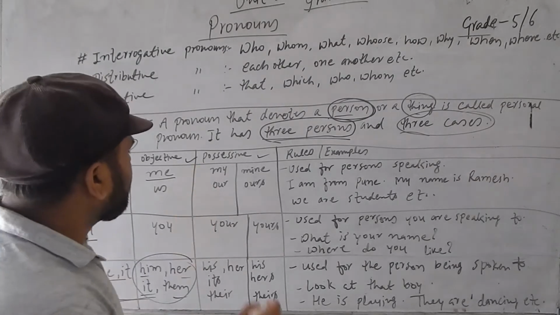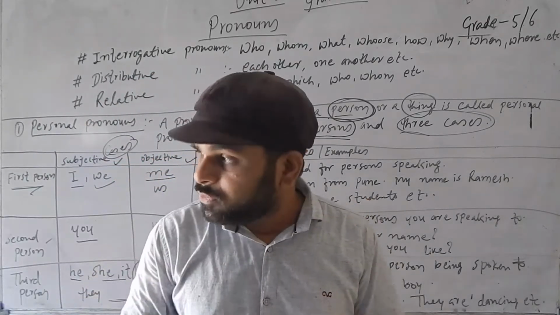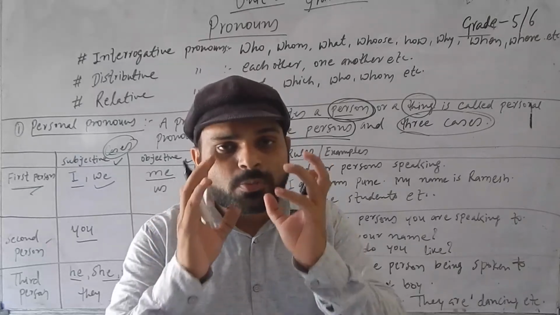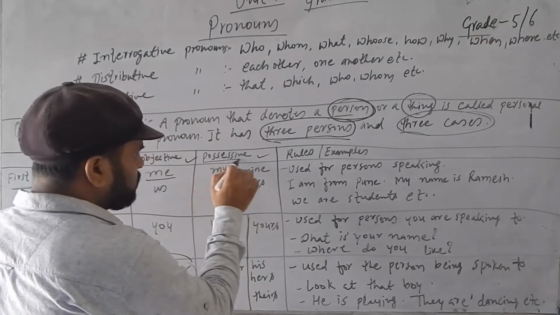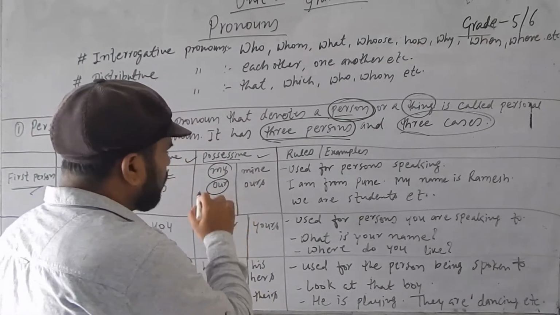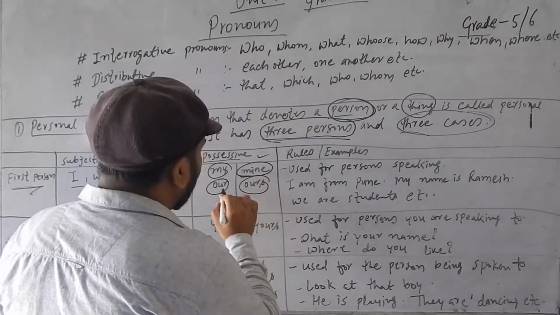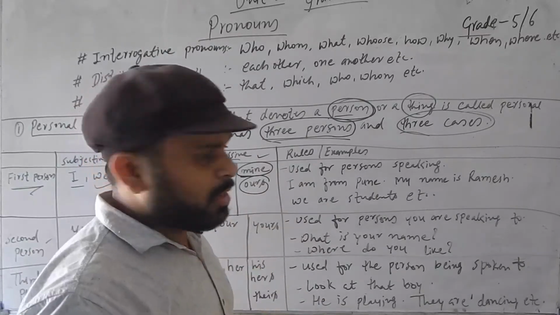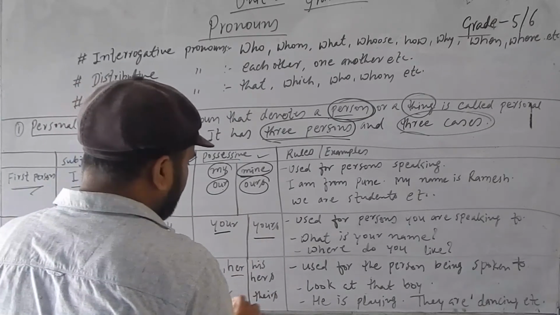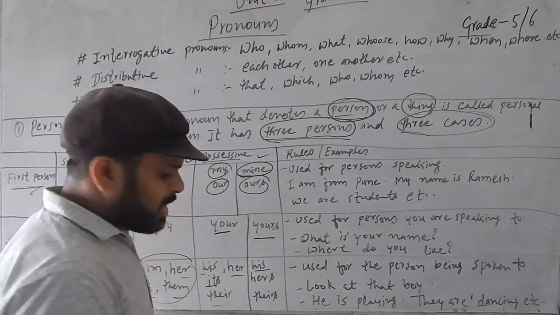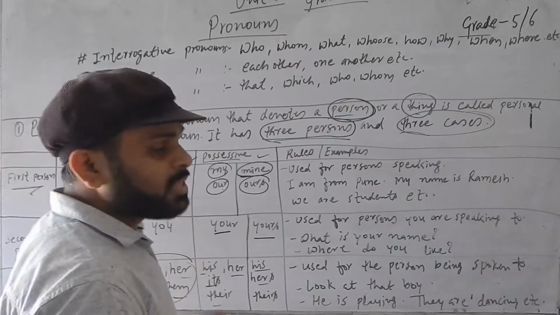Next, possessive. In the possessive case, what is the concept of possession? If you have something, that is your possession. So from that word possession, possessive has been derived. Possessive would mean my, mine, our, ours. Mostly we use mine and ours when we are certain about the things. Second person: your, yours. Third person: his, her, its, their. His remains constant, and her changes to hers, their to theirs, in the third person possessive case.